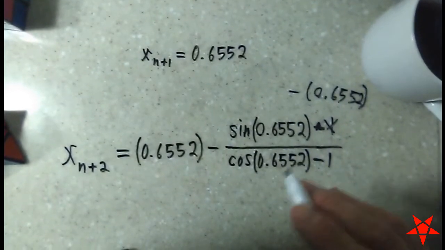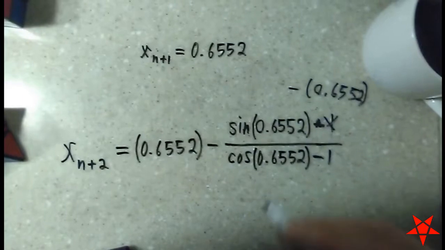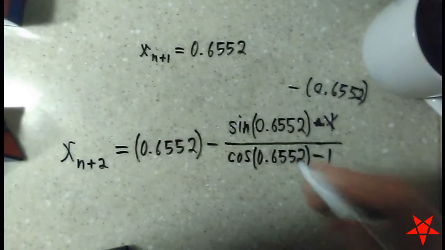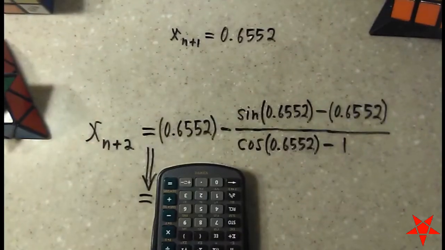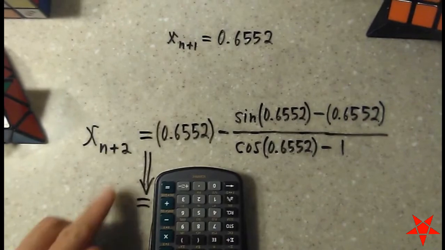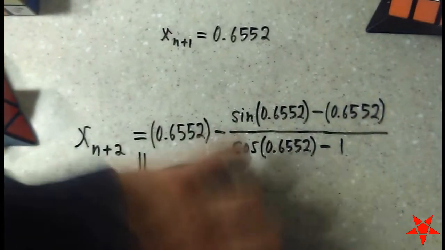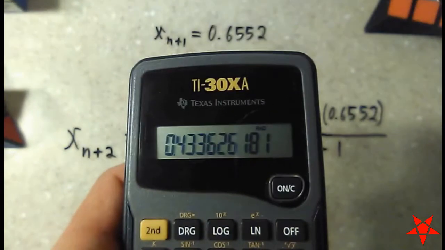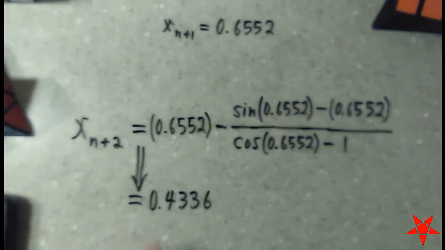Everybody I know, no matter how many years they've got in the field of mathematics or physics, you will eventually misplace a minus sign, misplace a variable, and you've got to look out for stuff like this. So having cleaned up my formula for x of n plus 2 and plugged everything into the calculator, we get this thing approximately 0.4336. Got that down here.